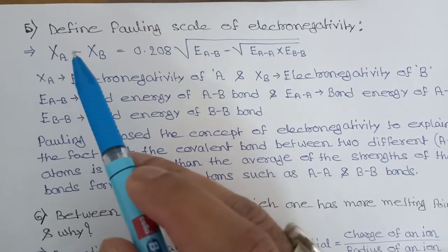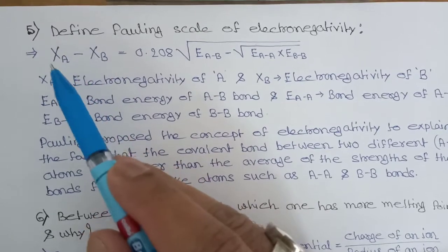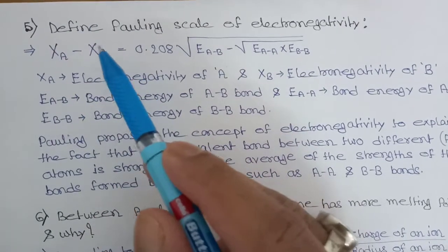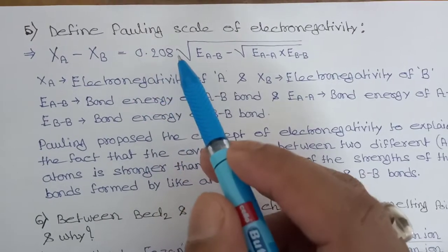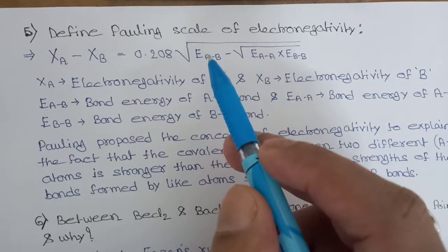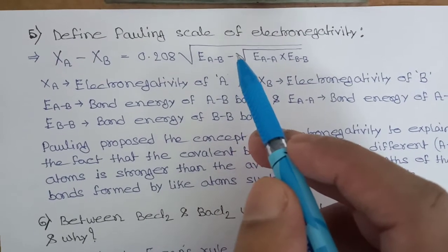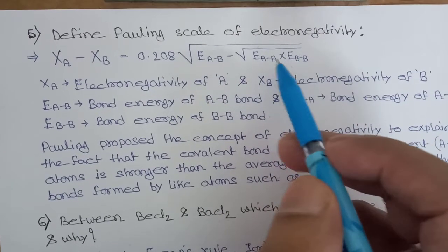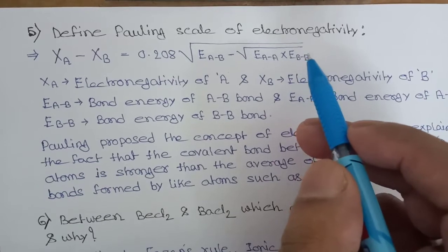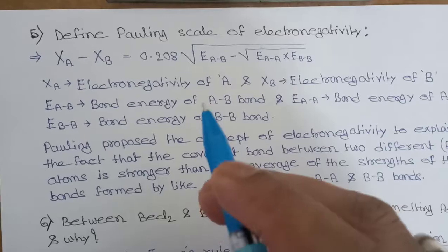The electronegativity difference between them, where Xa is the electronegativity of A atoms and Xb is the electronegativity of B atoms, is equal to 0.208 root over, the bond energy of the AB bond minus root over the bond energy of the AA bond multiplied by the bond energy of the BB bond. This is the expression to find the electronegativity according to Pauling.